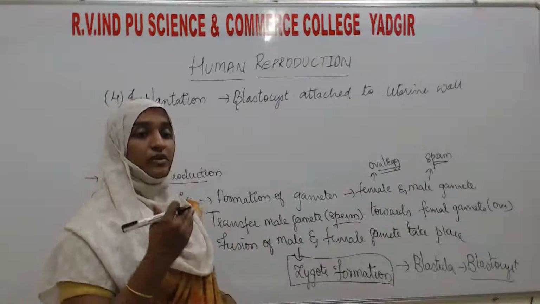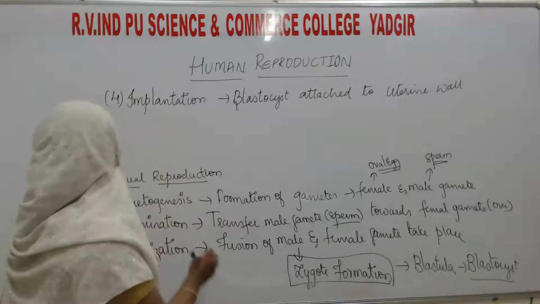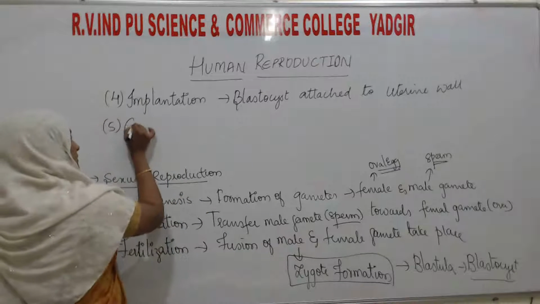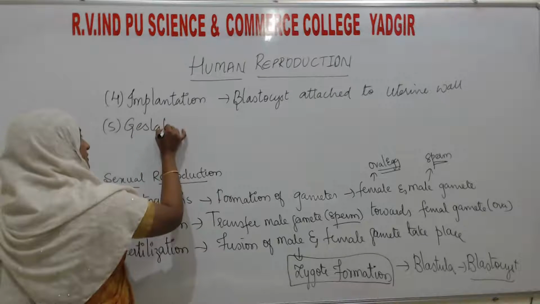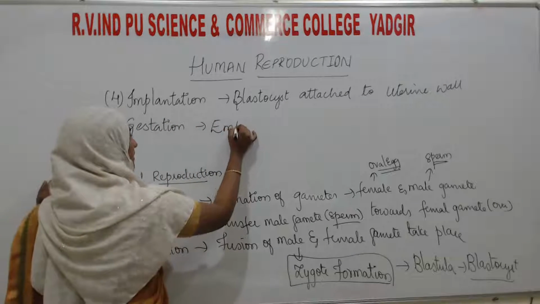After attachment of the blastocyst, the next process is gestation. Fifth process, that is gestation. Gestation means embryonic development.